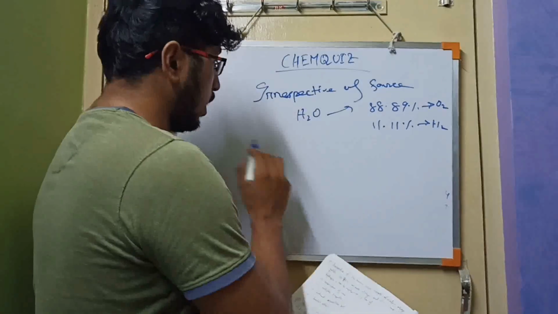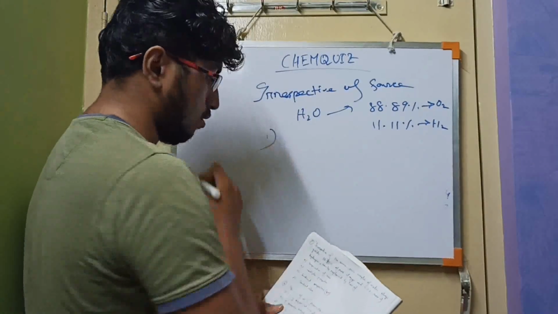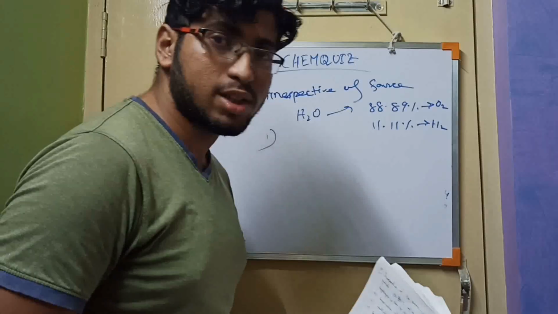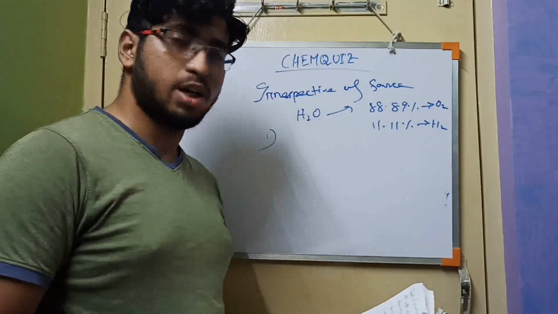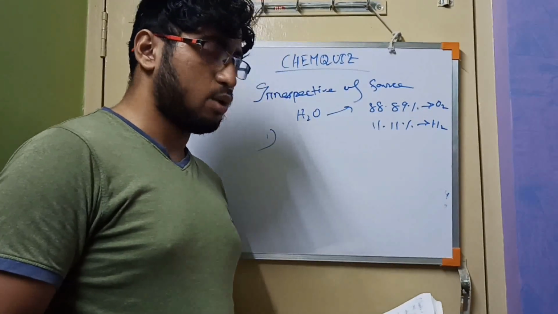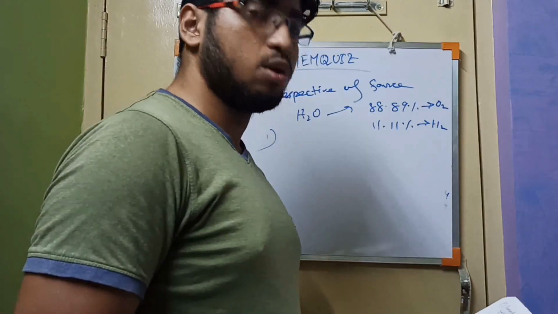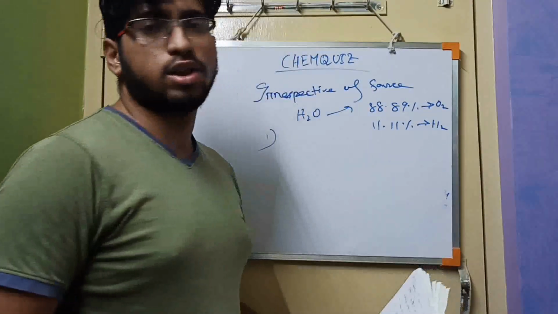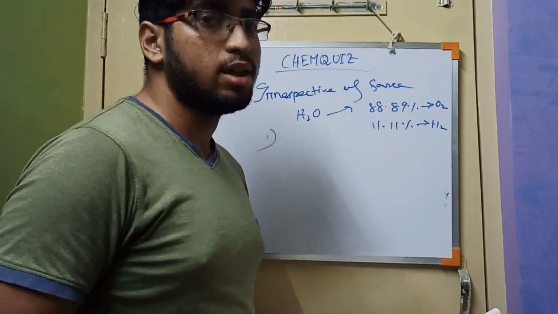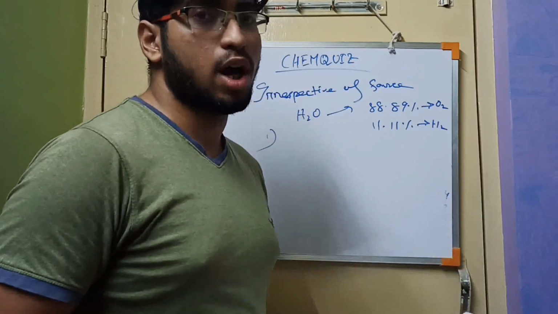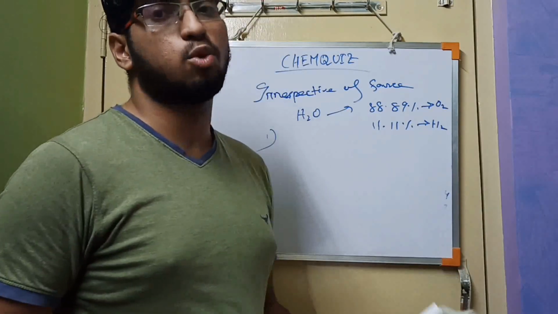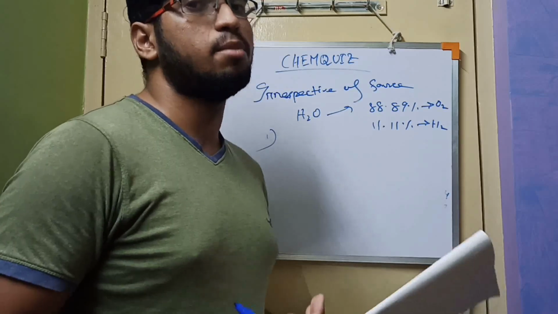There are 4 options. The first is conservation of mass, second is multiple proportion, third is constant proportion, and fourth is constant volume. We cannot take conservation of mass because it deals with the reactant and product. The amount of reactant and product will be the same before and after the reaction.